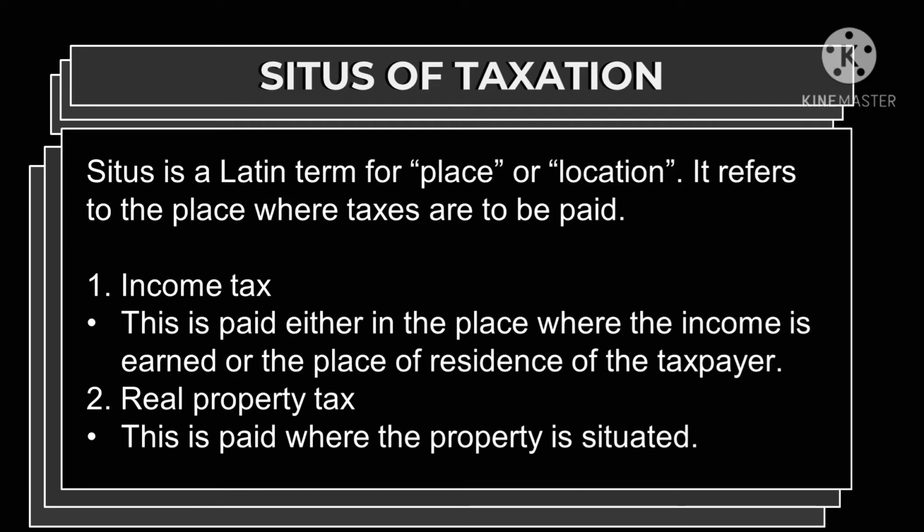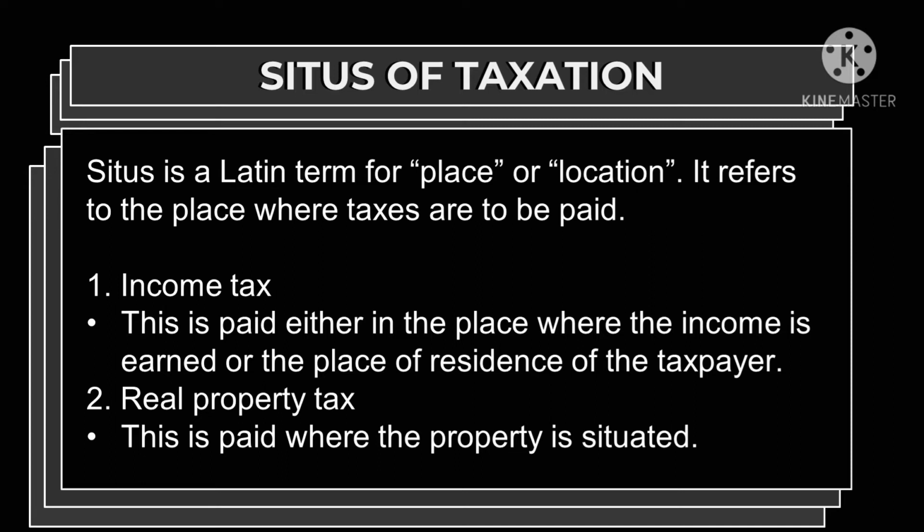Situs is a Latin term for place or location that refers to the place where taxes are to be paid. So there are four situs of taxation. First, we have income tax. Income tax is paid either in the place where the income is earned or the place of residence of the taxpayer. Second is real property tax.